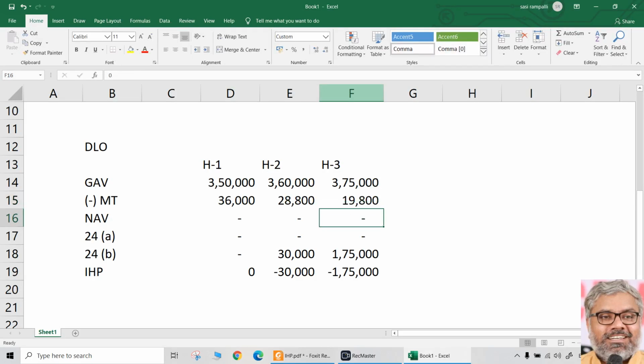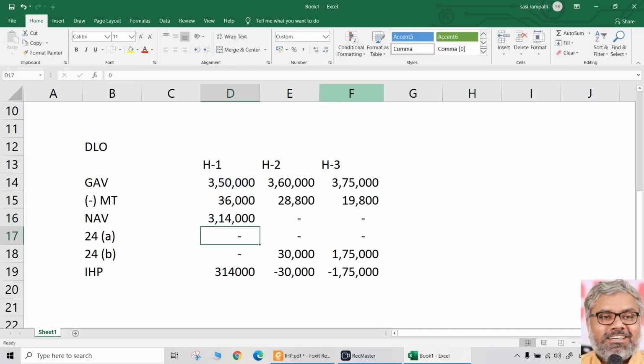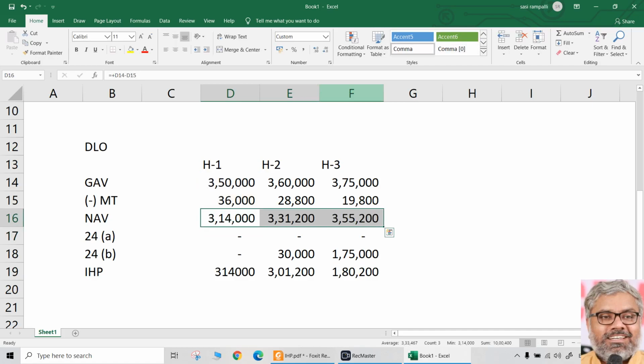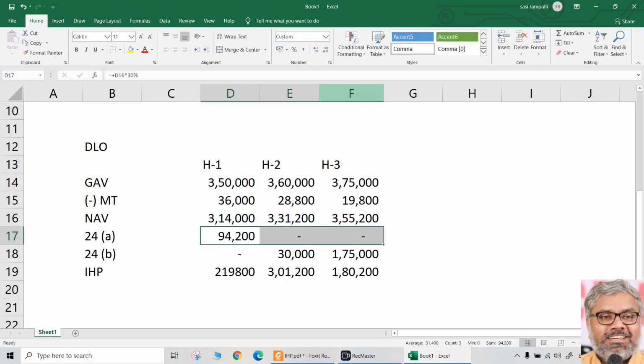So this is municipal valuation. Now deduct that from gross annual value. You will get net annual value. 24A is net annual value into 30%. So we have, this is 24A deduction, 30% of net annual value.